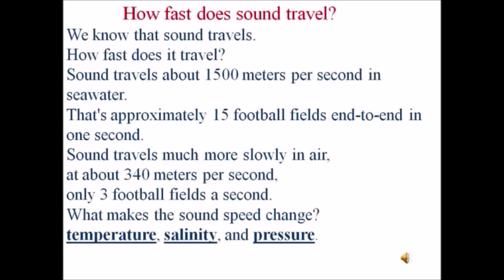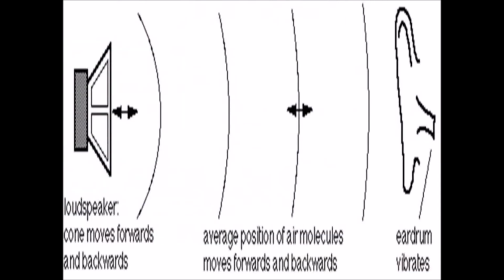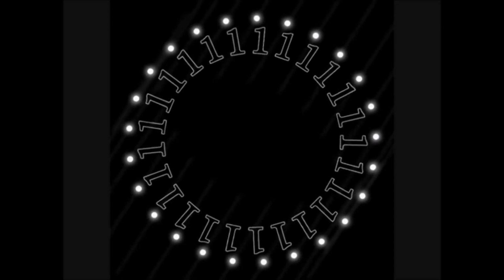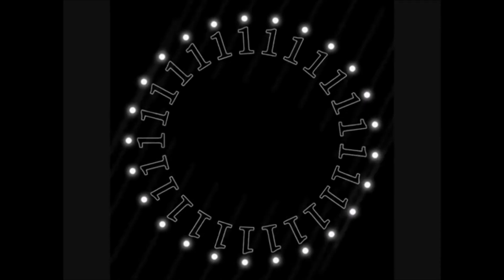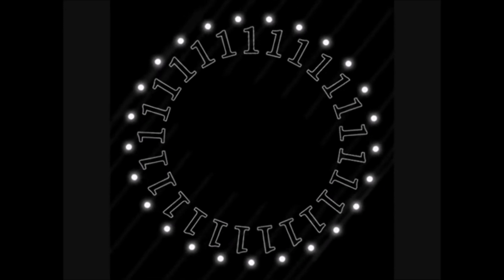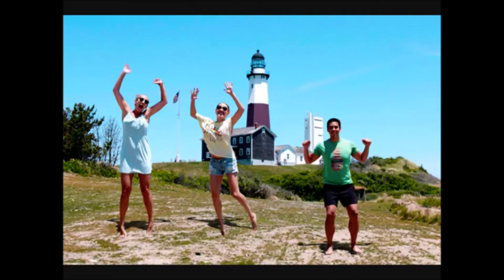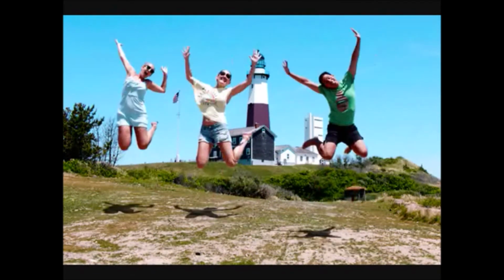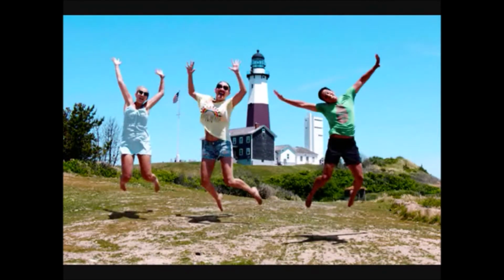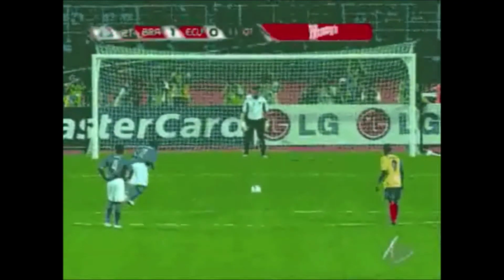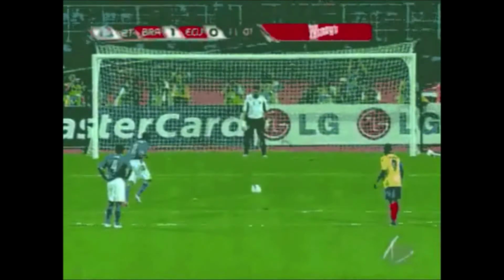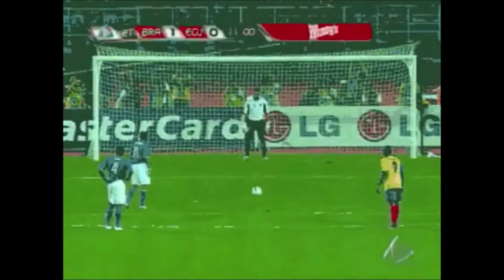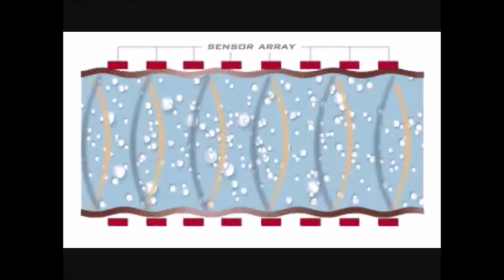How fast does sound travel? We know that sound travels. How fast does it travel then? Sound travels about 1500 meters per second in seawater. That's approximately 15 football fields end to end in 1 second. Sound travels much more slowly in air, at about 340 meters per second. Only 3 football fields a second. What makes the sound speed change? Temperature, salinity, and pressure.